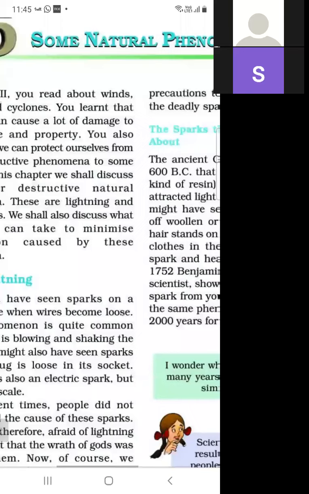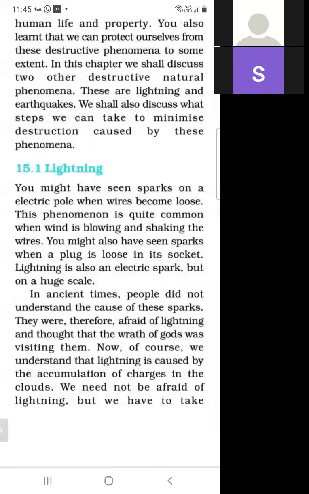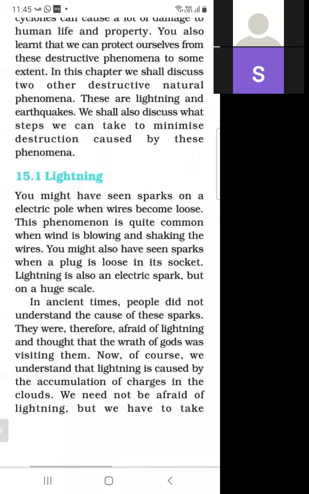So first, what do we mean by lightning? Lightning is an electric spark. It is produced on a large scale. And what was the reason for lightning in ancient times? They did not know the reason for lightning in ancient times. They understood that the wrath of God was visiting them.